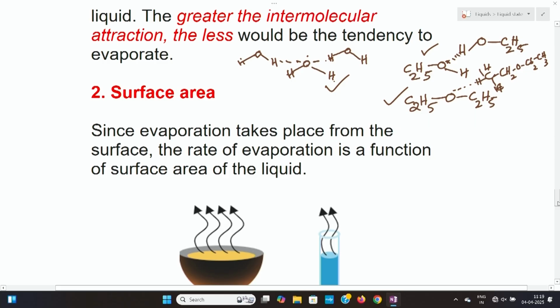So, if we take a liquid in a small test tube and the same liquid in a beaker, and allow them to heat, the liquid in the beaker will evaporate fast, because in the beaker the surface area is maximum, but in the test tube the surface area is minimum.